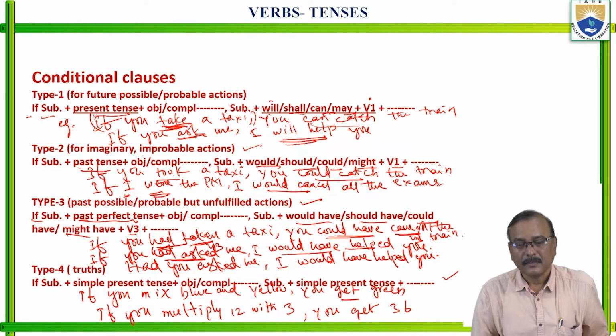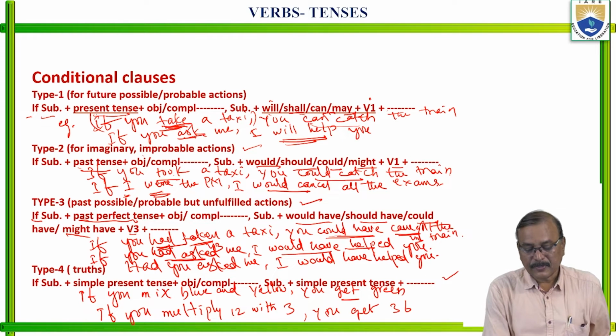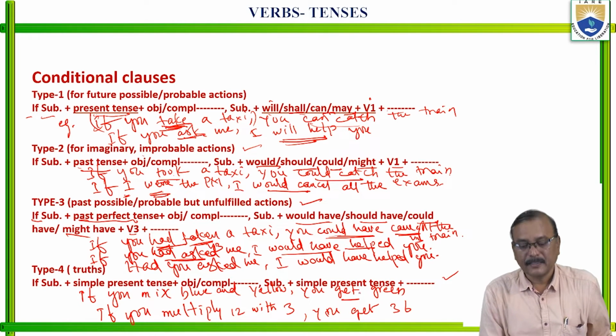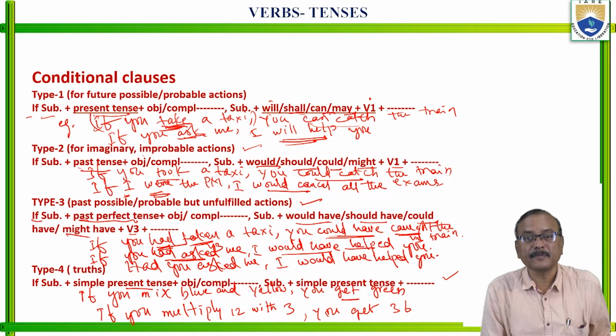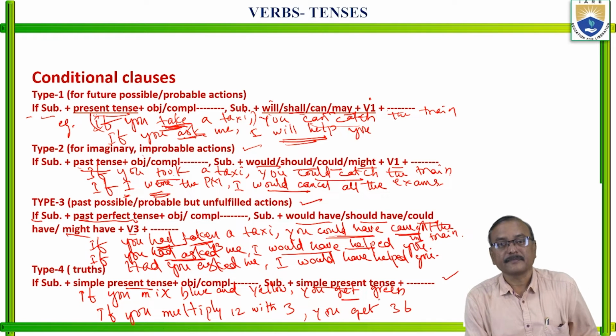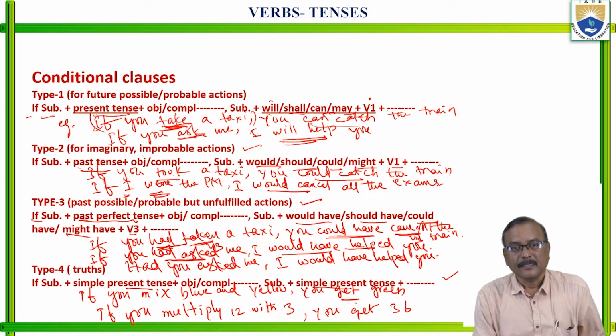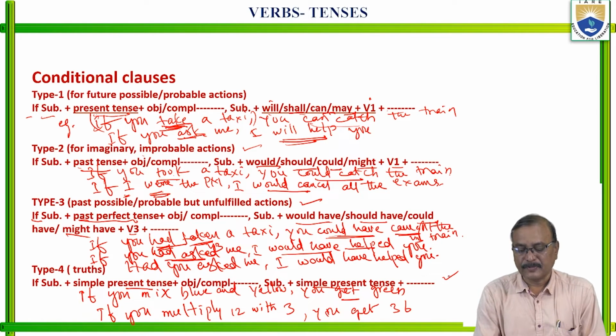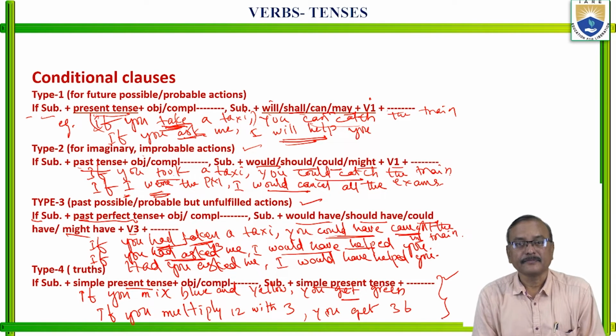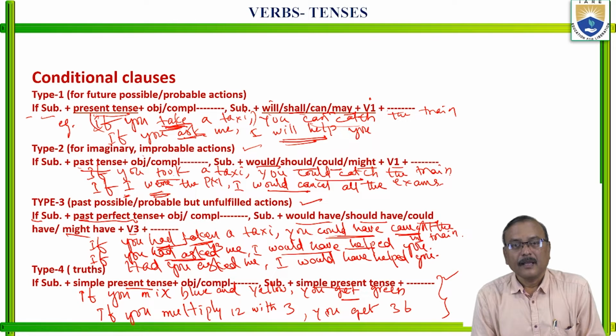For truths, in both clauses we have to use simple present tense only. In the if clause, simple present tense; in the main clause also simple present tense. Generally for science, mathematics, and some truths we use this structure. Type 4. Is it clear?